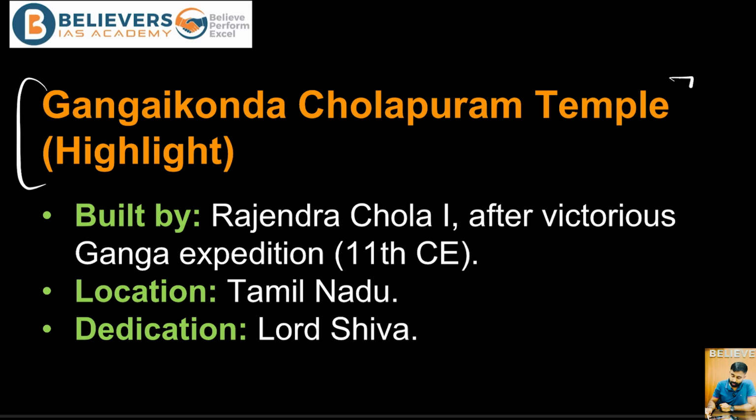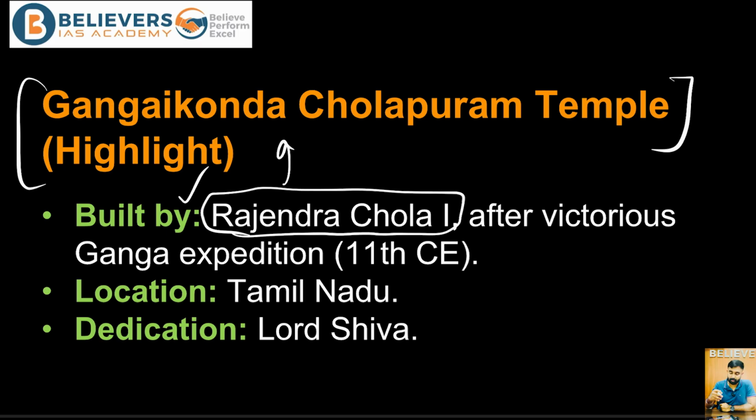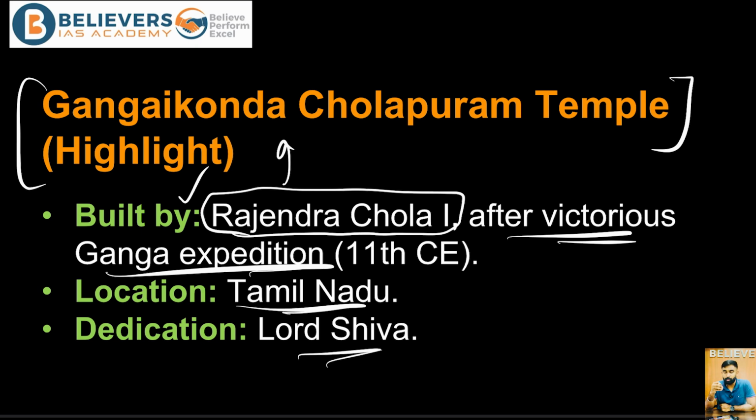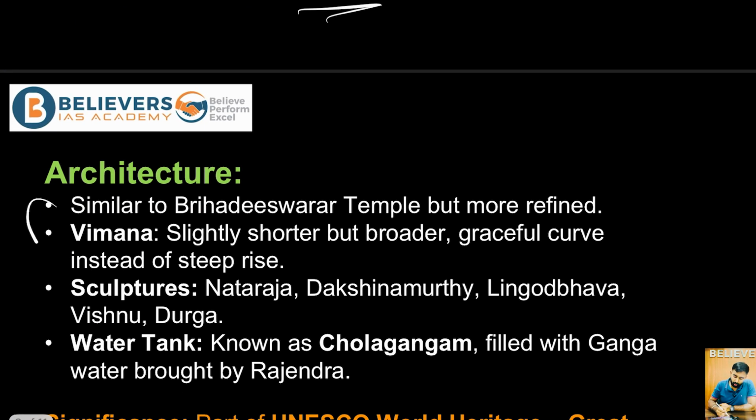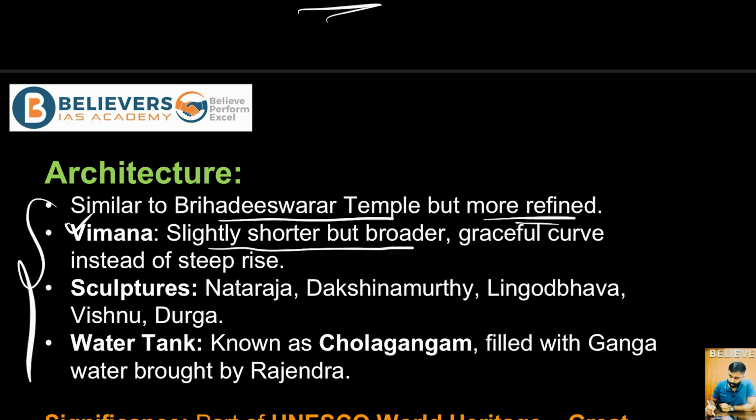Now talking about the Gangaikonda Cholapuram Temple itself, it was built by Rajendra Chola I, marking his victory or conquest in the Ganges, after the Ganges expedition in the 11th century. And it is presently located in Tamil Nadu. And the temple was dedicated to Lord Shiva. And talking about its architecture, it is pretty much similar to the Brihadeeswarar temple, but more refined. And talking about the Vimana, it is slightly shorter but broader, with a graceful curve instead of a steep rise.